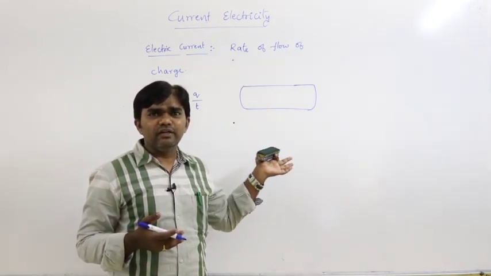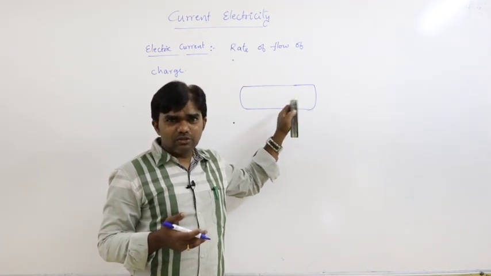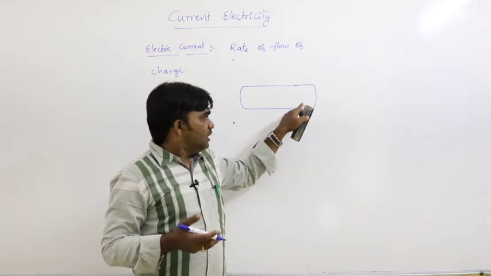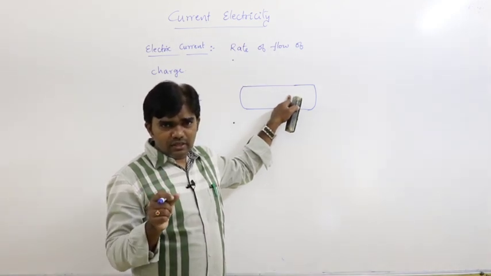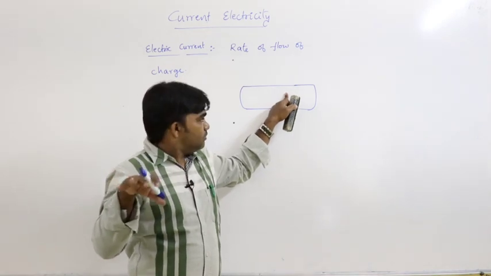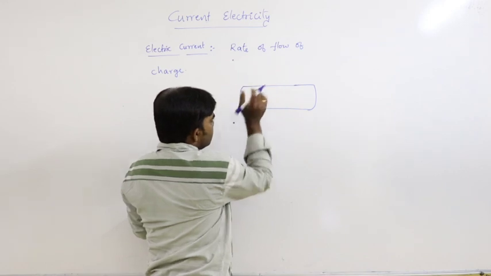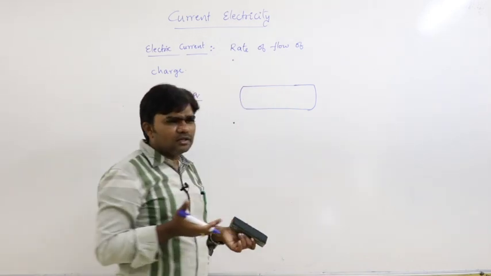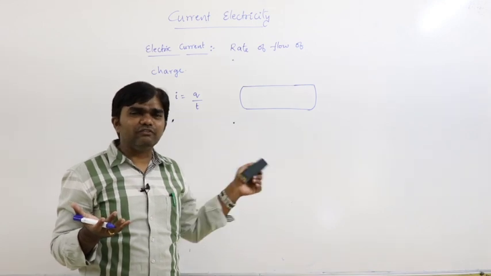We can't define the direction of the charged particles in a given conductor. So that means only valence electrons. In case we consider the rate of flow of charge, generally valence electrons move in the free space like that. So how are the charged particles moving in a conductor? Randomly in different directions. We can't define the direction.